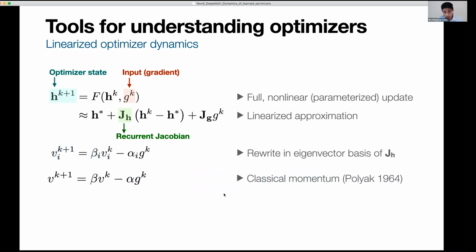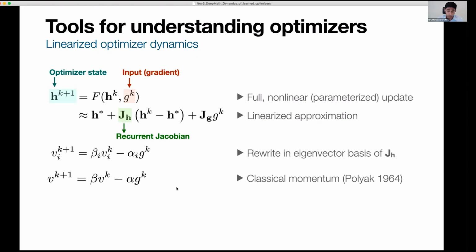So just for a comparison, you can see the classical momentum state update equation looks exactly like what we're getting when we rewrite this thing in terms of the eigenvector basis. So again, this is the classical momentum algorithm. You take the gradients, multiply by a learning rate, and you maintain this velocity state V.